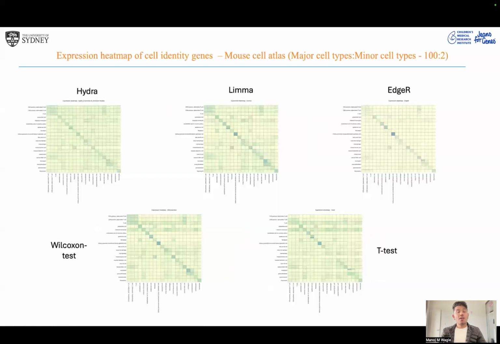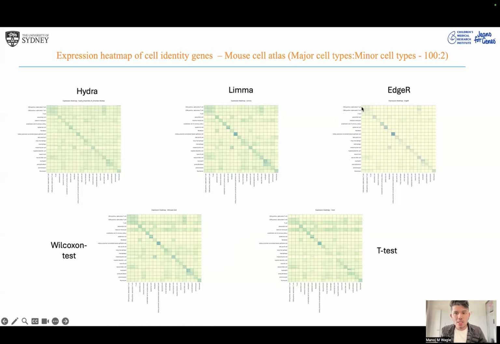For the previous one, I selected the top 5 genes in one particular cell type. Now I created a similar dataset with 20 cell types randomly chosen, half as major and half as minor, with an imbalance ratio of 100:2. Each of these rows is a cell type.